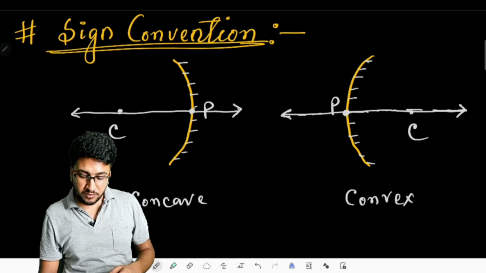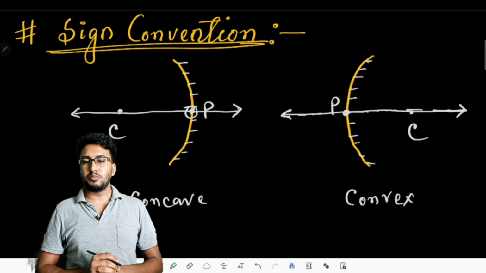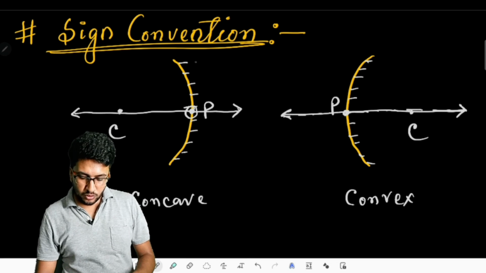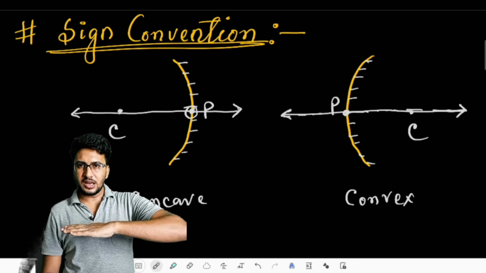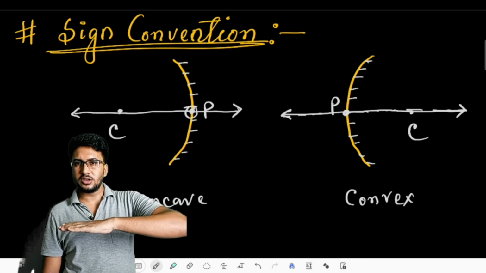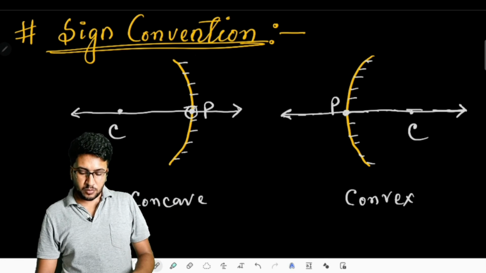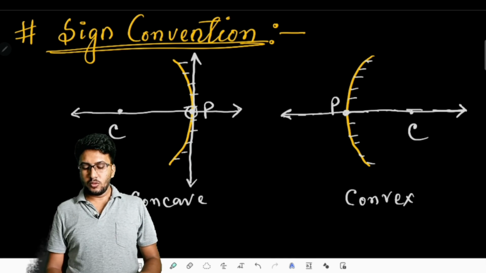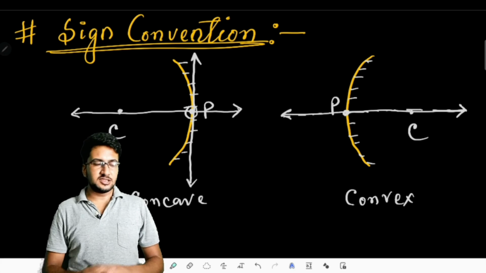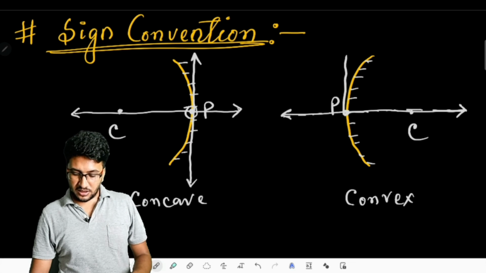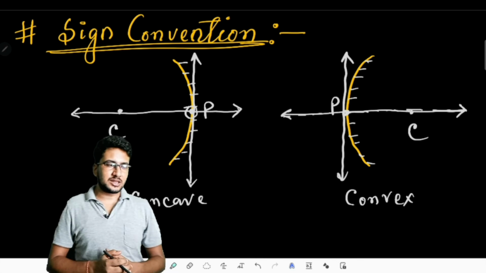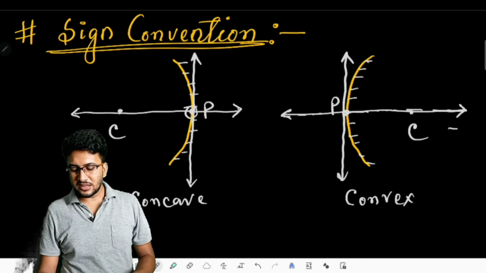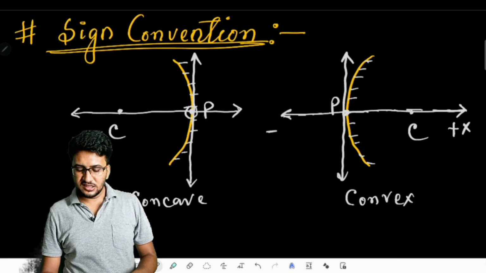So at this point, which we call the pole, if we draw two lines, one horizontal along the principal axis and another vertical to the principal axis at the pole, then we get an axis-like pattern. Here we can form an axis-like pattern, and as in coordinate geometry, we define this side as the positive axis and this side as the negative axis.